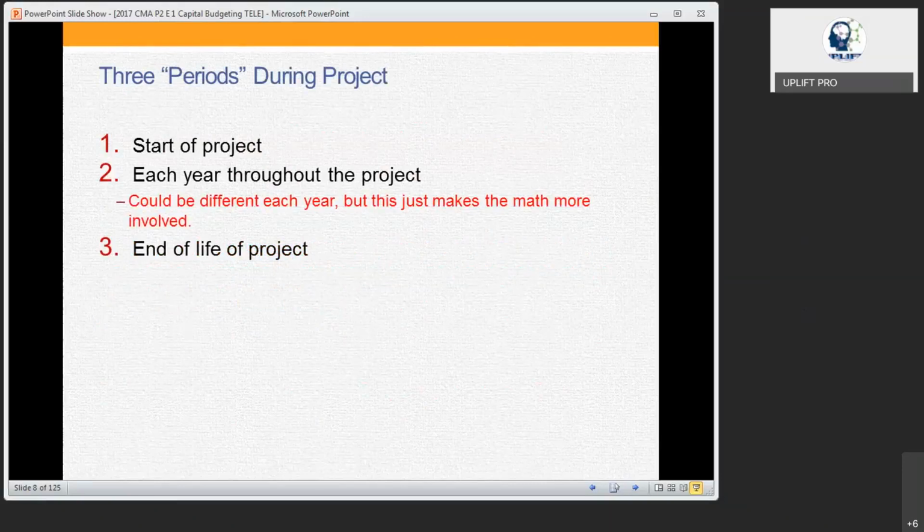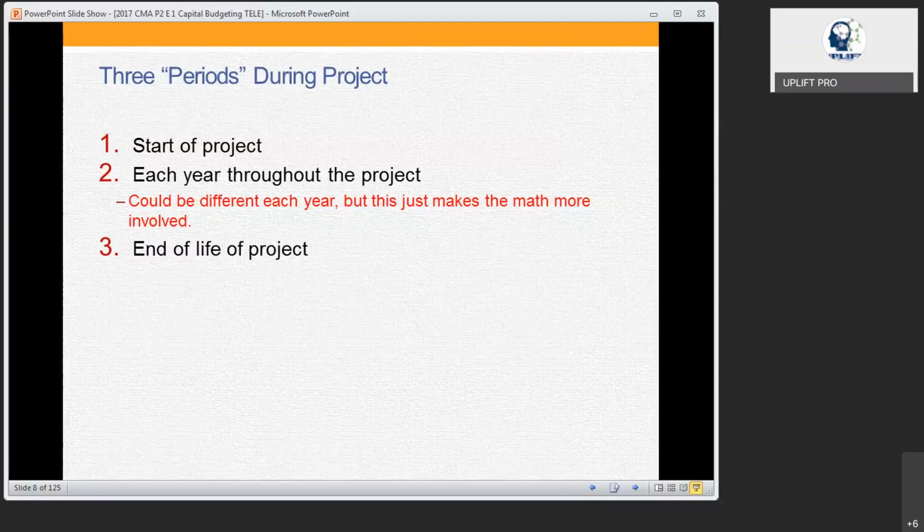Whenever we consider cash flows after tax, we consider them at three levels. One is the starting of the project, meaning the initial stage. In the initial stage, you may have to buy a particular machinery. The cost of that machinery, and when you pay that amount, are part of the starting or beginning of the project.